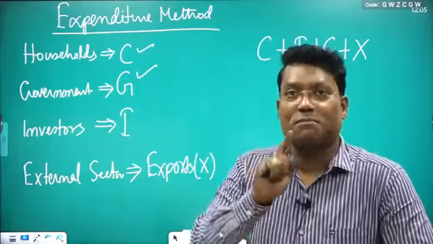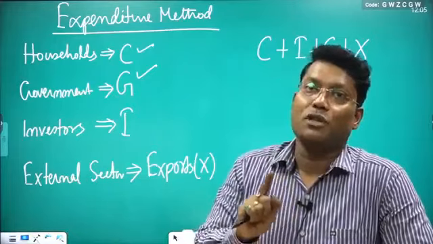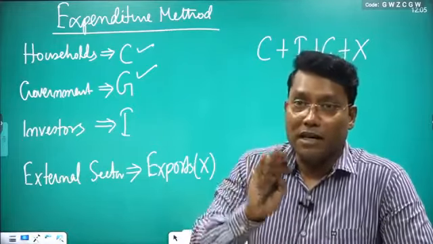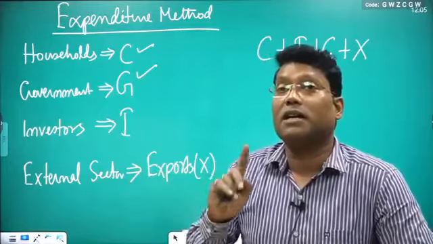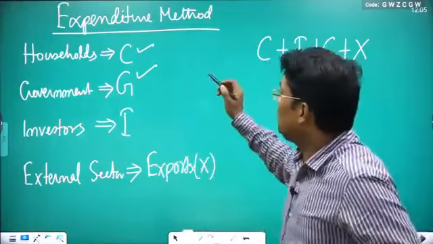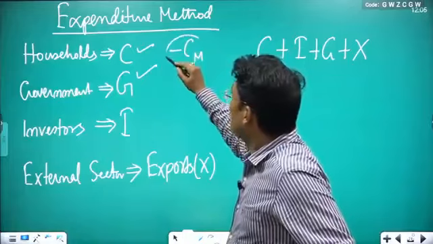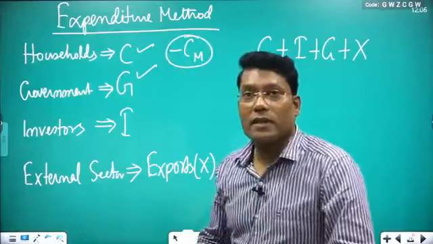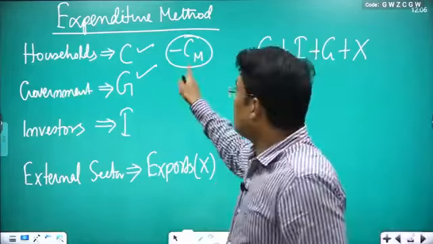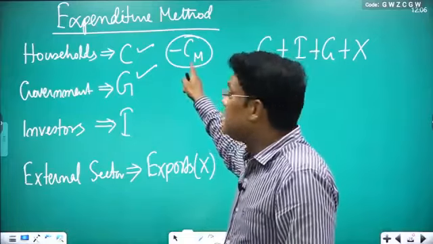We have to subtract all imported items demanded by the consumers. So what can we write? We subtract minus CM. What is minus CM? M stands for imports and C stands for consumption.